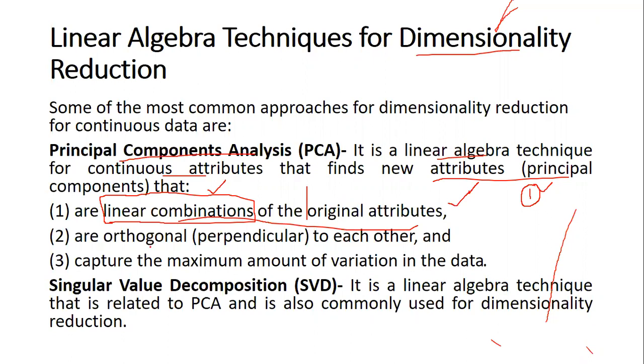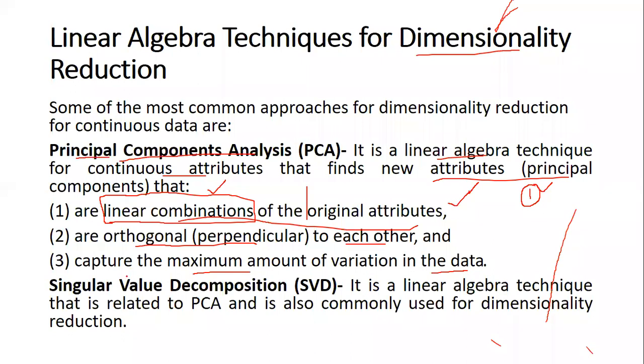Number two, it sees to it that these attributes are orthogonal to each other, and they capture the maximum amount of variation that is available in the data. This is the reason why principal component analysis is a very important linear algebra technique for dimensionality reduction.